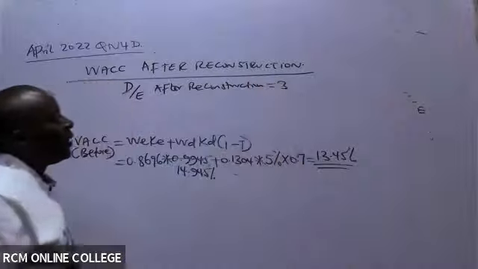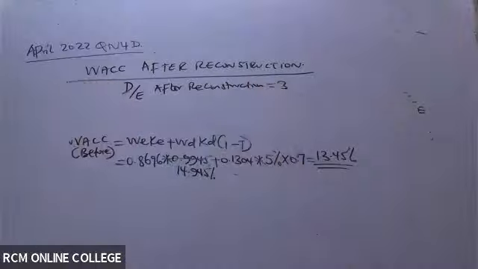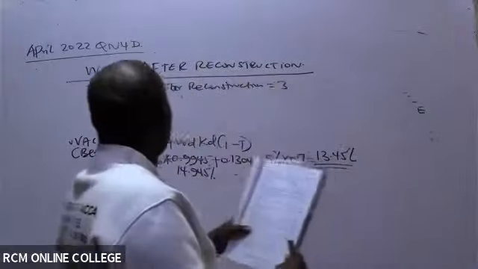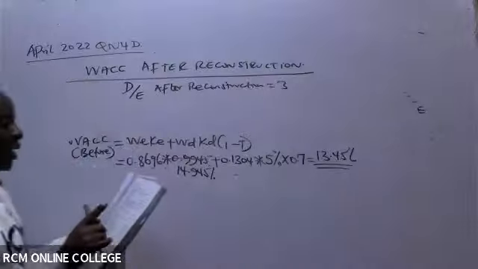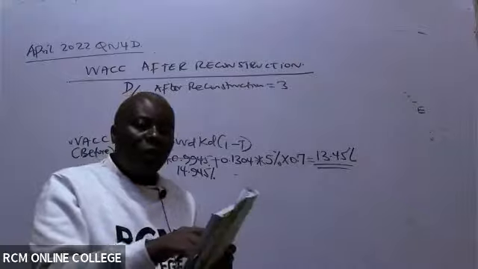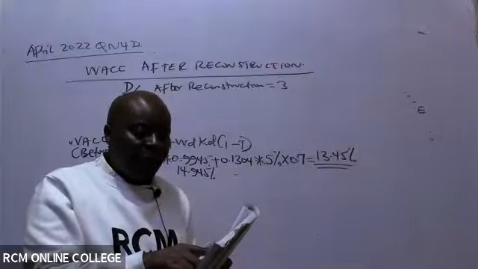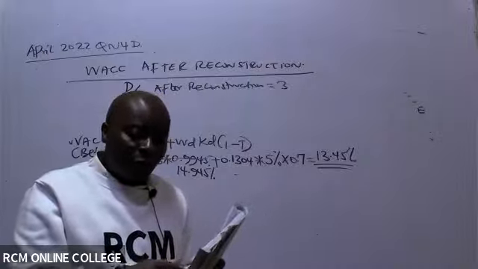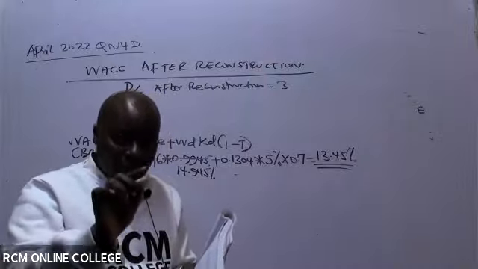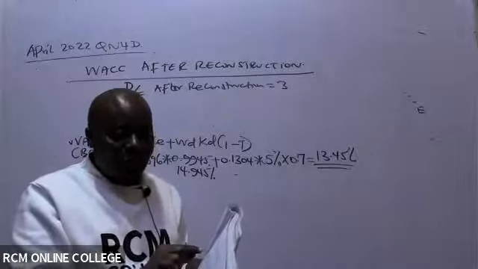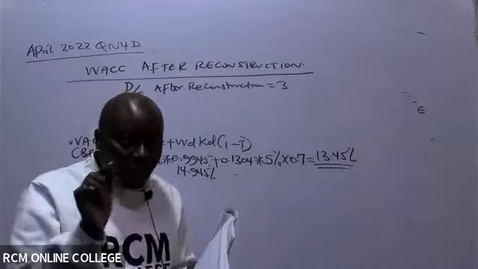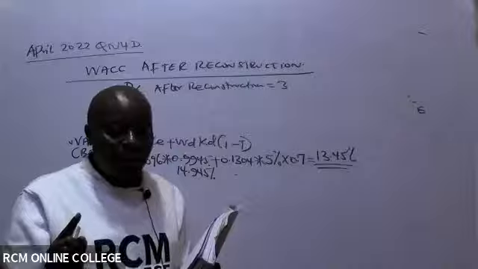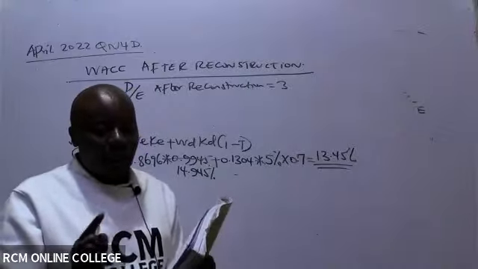In this question we are doing here, April 2022, question number 4D, second paragraph, we are told the management of Uganda Manufacturers Limited intends to undertake a capital reconstruction, which will result in a debt to equity ratio changing from our initial 0.15 to a new 0.3.